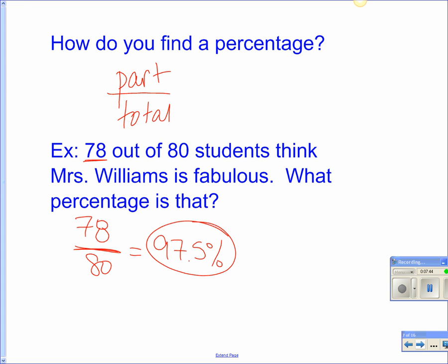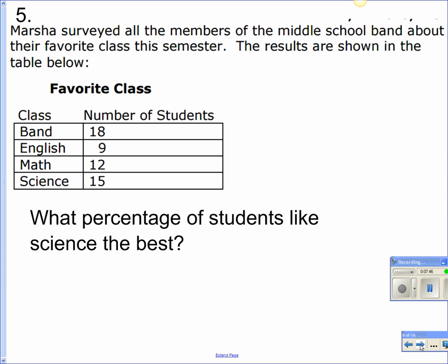All right. Okay, here we go. All right, so number 5, Marsha surveyed all the members of the middle school band about their favorite class this semester. The results are shown in the table below. What percentage of students like science the best?